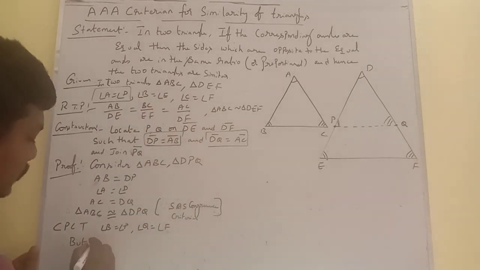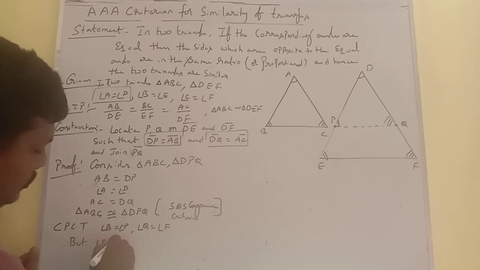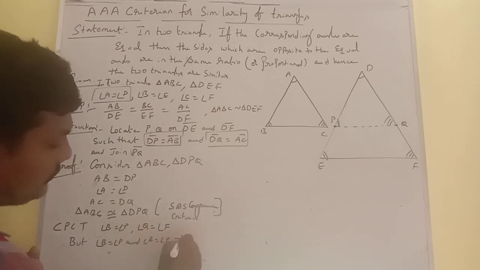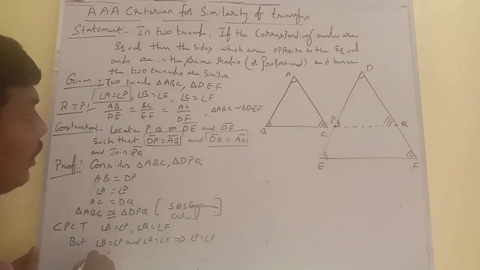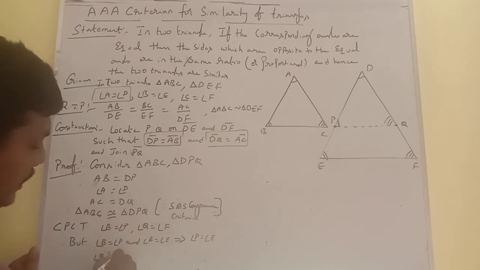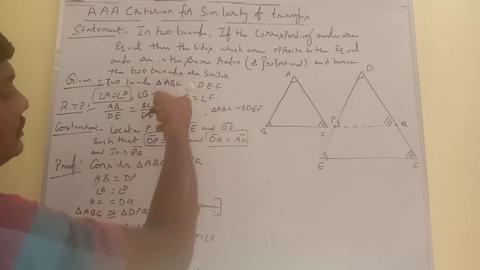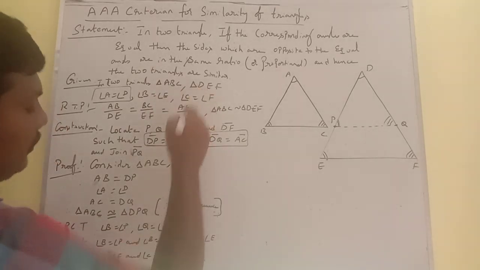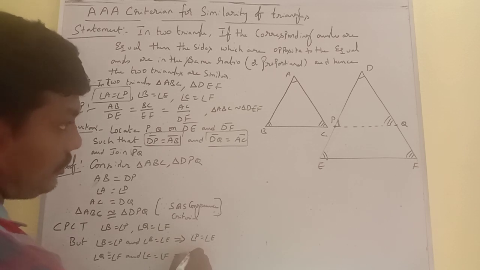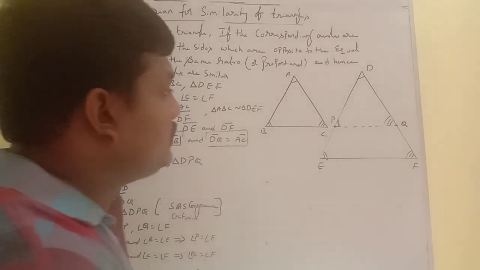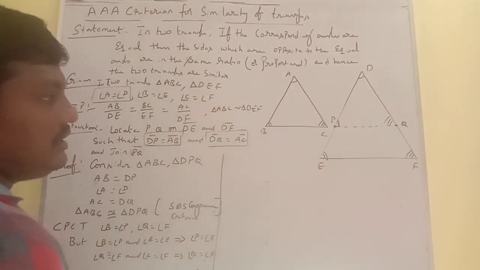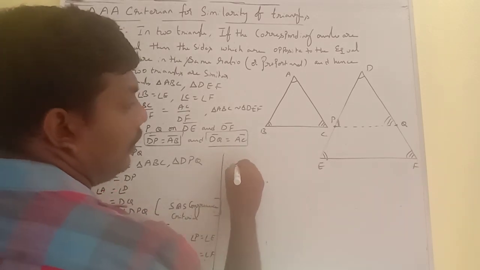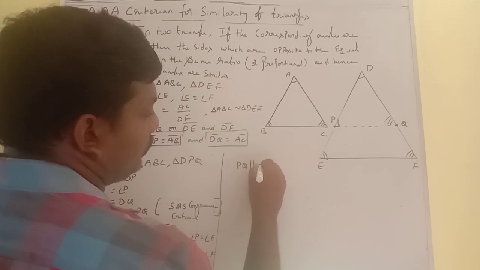Therefore, angle P is equal to angle B and angle B is equal to angle E. That implies angle P is equal to angle E. In the same way, angle Q is equal to angle C here and angle C is equal to angle F. That implies angle Q is equal to angle F. So, these two angles are equal and these two angles are equal, therefore PQ is parallel to EF.